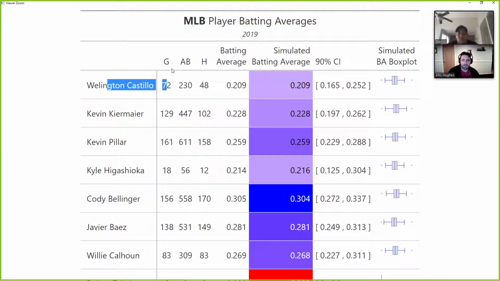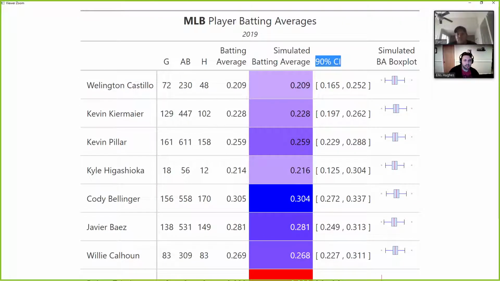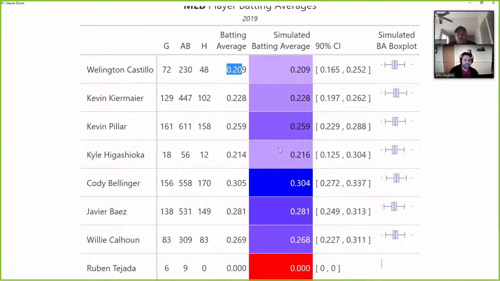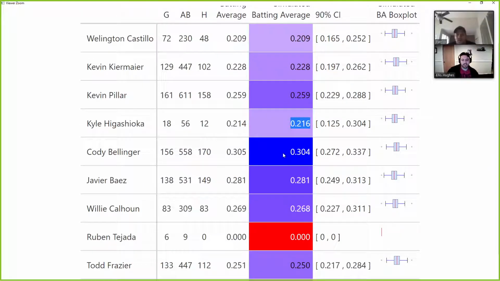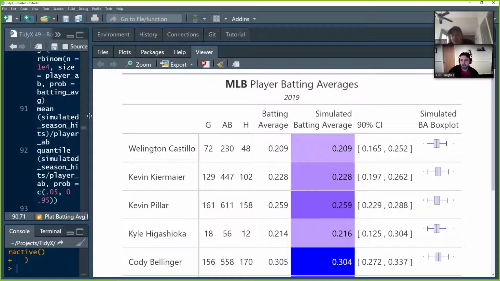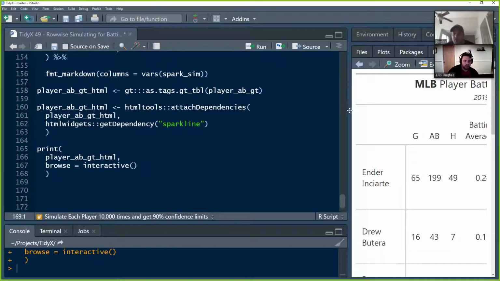So it's a good way to look at games, at bats, batting average, simulated batting average here. You can see the lines there, the confidence intervals. Just a fun way to look at this data. The higher at bats they've had, the closer the simulated batting average and the actual batting average are. As you can see here, 56 games, it's slightly different. Because we have it as a random, every time we run this, you'll get a new subset of the population.